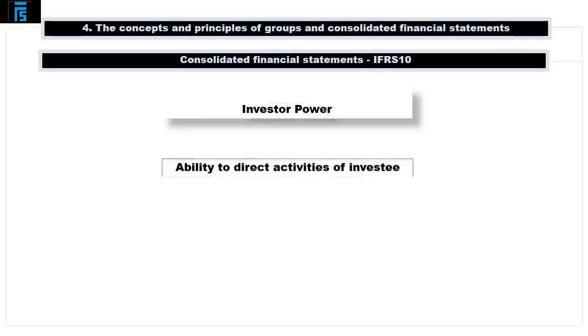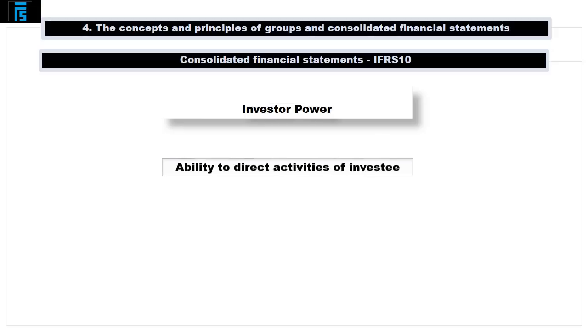Examples of relevant activities may include the selling and purchasing of goods or services, determining or changing the company's operating and financing policies, researching and developing new products or processes, appointing, remunerating or terminating the employment of an investee's service providers or key management personnel, selecting, acquiring or disposing of assets, determining a funding structure or obtaining funding.